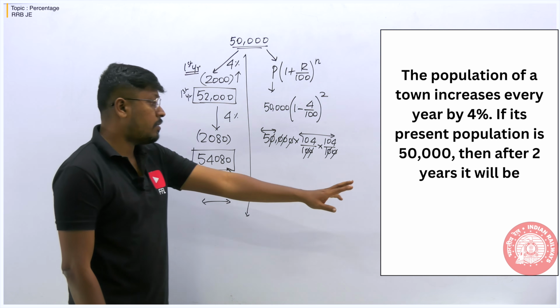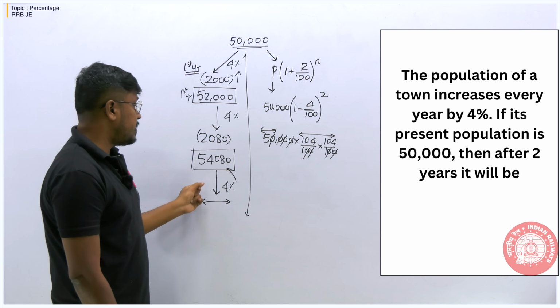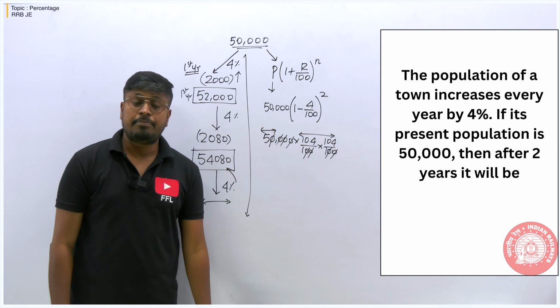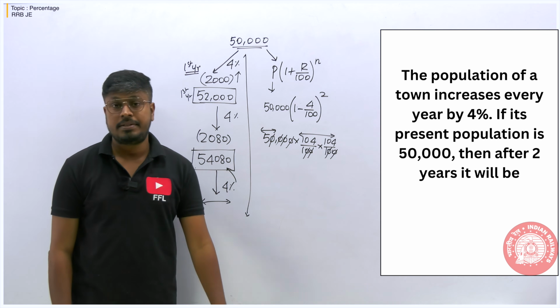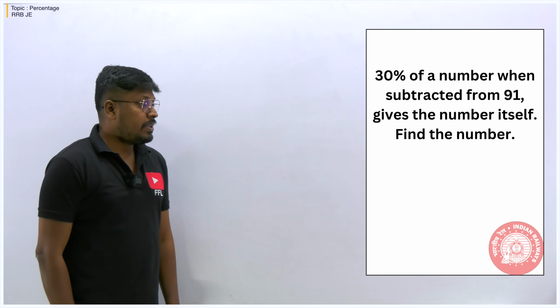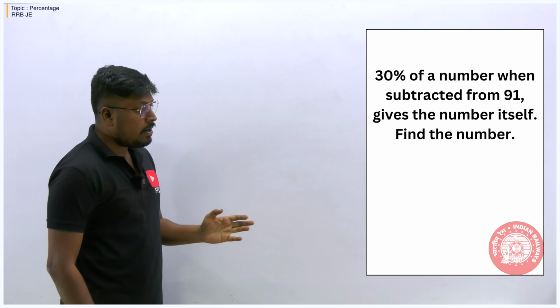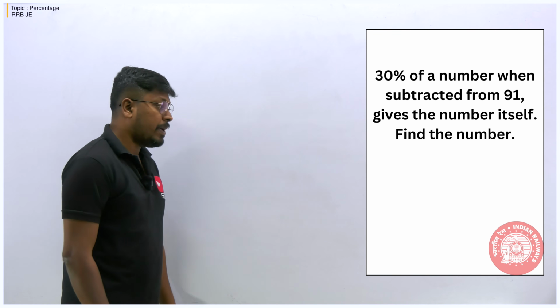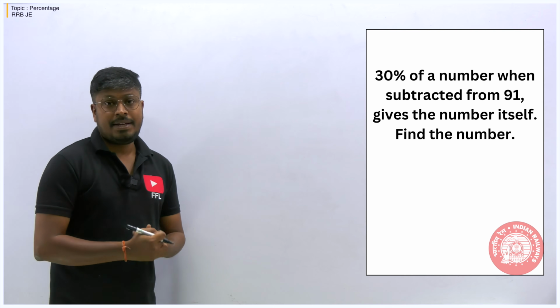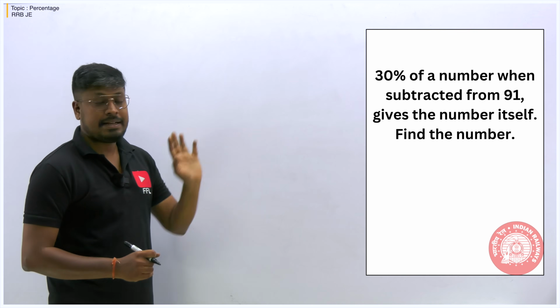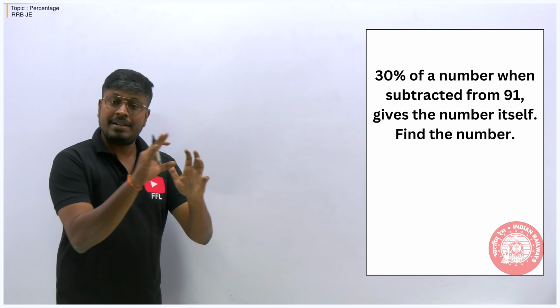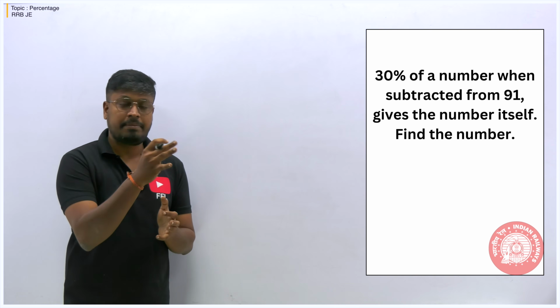So now according to the question, the answer for this question is 54,080, the population of the city after 2 years. Next question. 30% of a number when subtracted from 91 gives the number itself. So this is the second lesson concept. Usually they will give you a sentence form of question in the topic percentage.